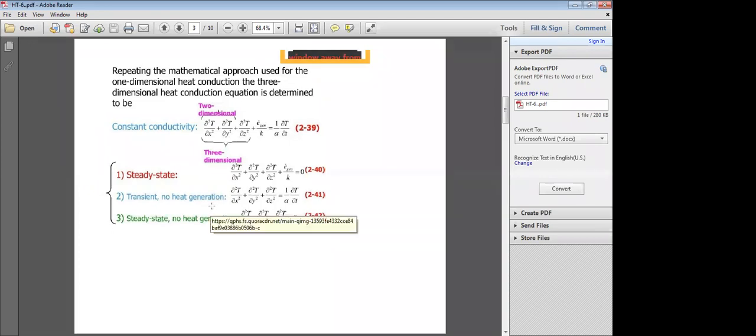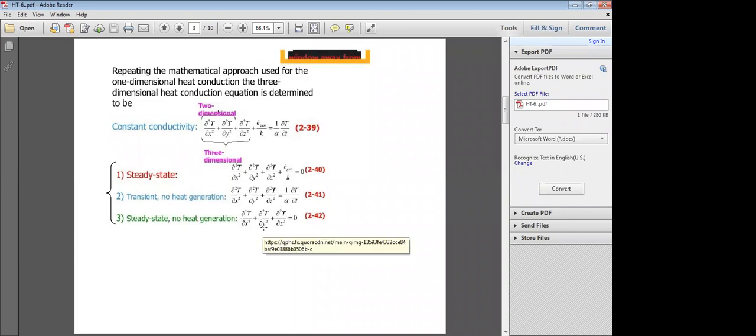For the third bit, sometimes you will be asked, what is the equation for transient and no heat generation? You have to write this equation: ∂²T/∂x² plus ∂²T/∂y² plus ∂²T/∂z² is equal to 1 by alpha ∂T/∂t. So like that, you'll be asked to deduce the equation for different conditions. For example, this is a steady state, no heat generation, three-dimensional heat conduction equation: ∂²T/∂x² plus ∂²T/∂y² plus ∂²T/∂z² is equal to 0.